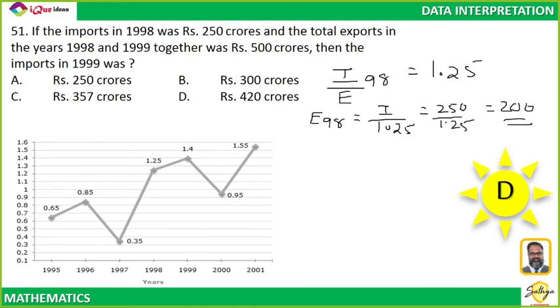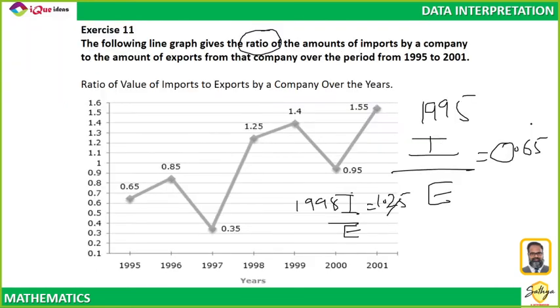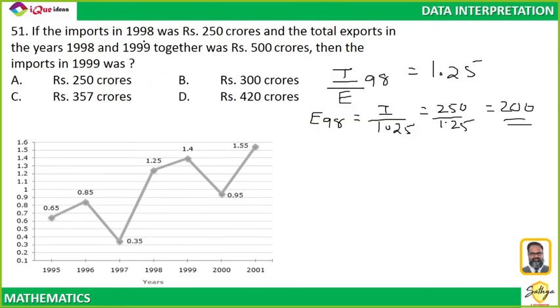Jay, how to know whether it is import or export? Read the question. Look at the data first. Ratio of import to export. It is given in the question. It is given in the data. Jay, did you understand? It is the ratio of import to export. It is given specifically. Chalo, Millie.